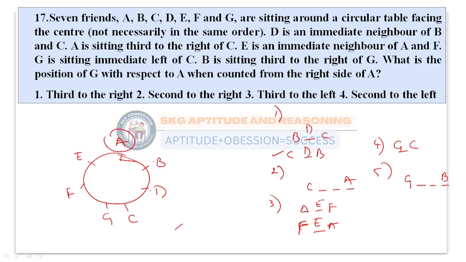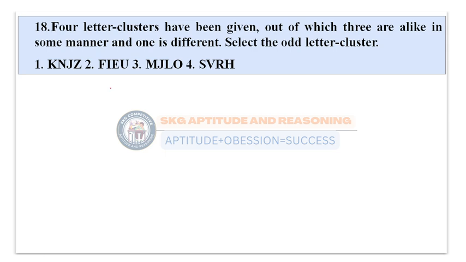What he asked in the question is the position of G. So we need to say the position of G with respect to A. With respect to A, we need to count from the right side. When we count from the right side, first right, second right, and third right. So the third right is present in the answer. So the answer will be option 1. I hope you are clear with this point. Let us move to the next question here.